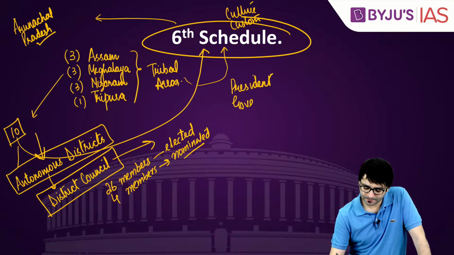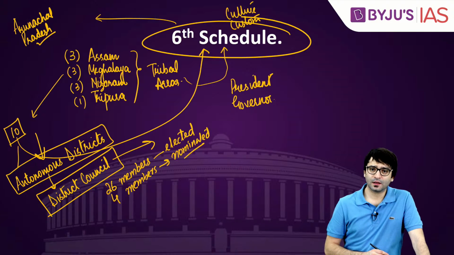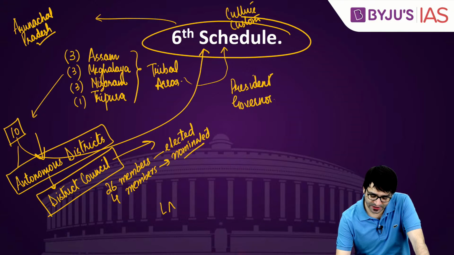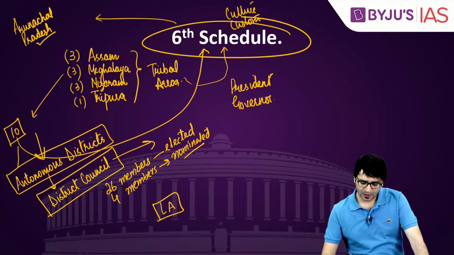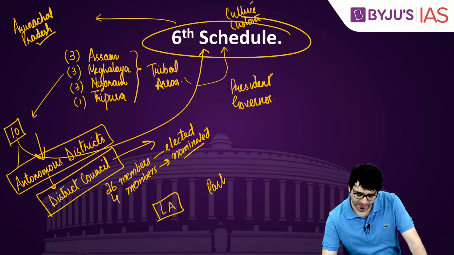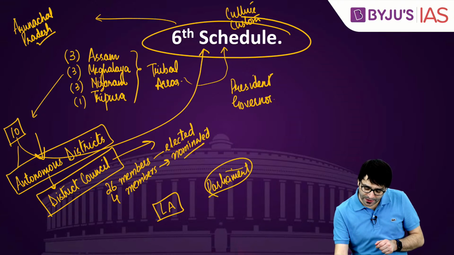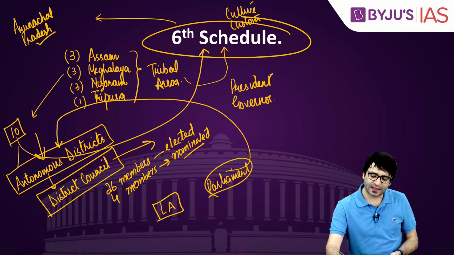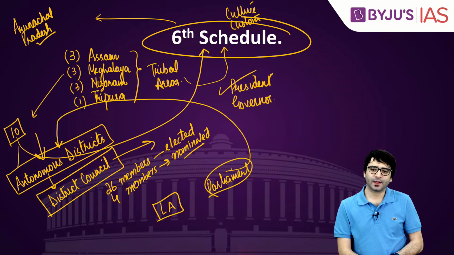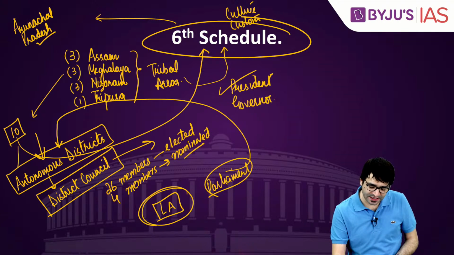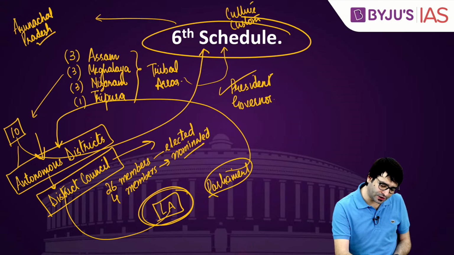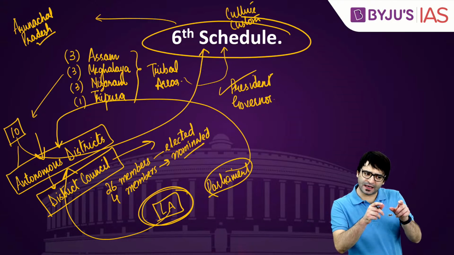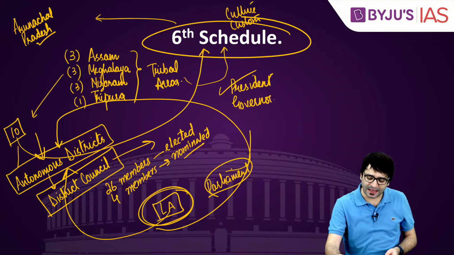Important thing is, President and the governor. Laws can be passed by Legislative Assembly. Laws can be passed by Parliament as well. Whether this parliamentary law will apply to these autonomous districts, that President will determine. Whether these Legislative Assembly laws will apply to these autonomous districts or will apply with some modifications, that governor will decide.